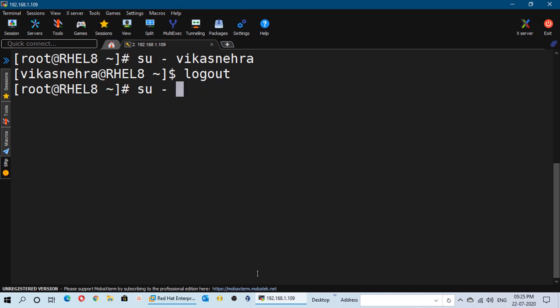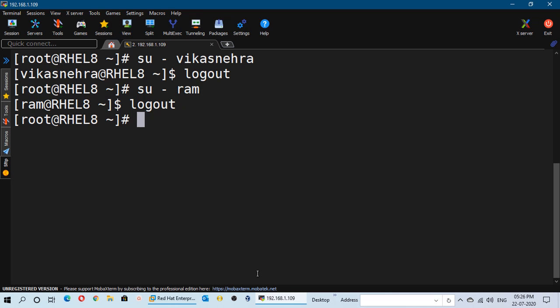Similarly, if I try to switch into the account of this user Ram, then also I am able to log in into his account. That means we have successfully restored the deleted users in the system, and we have restored the corrupted /etc/passwd file.